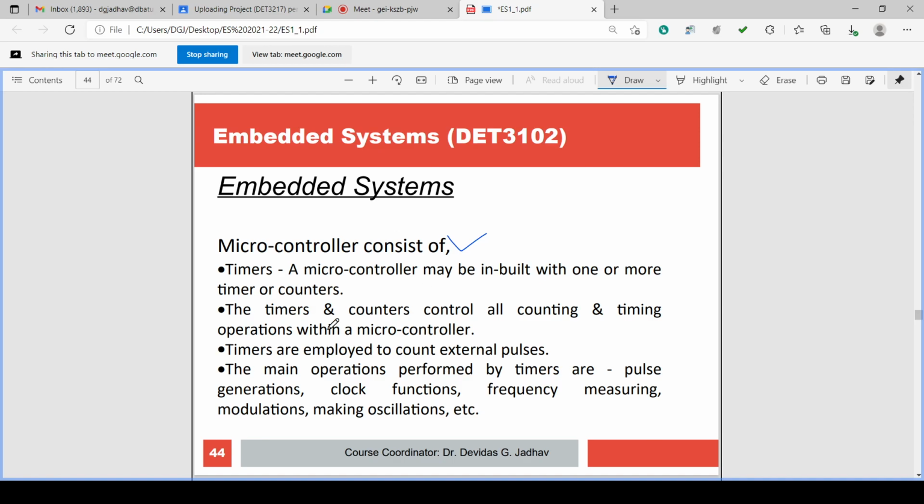Similar to that, microcontrollers also have timers, or counters also. So what do you mean by timer? Why is timer important? Why is timer required?